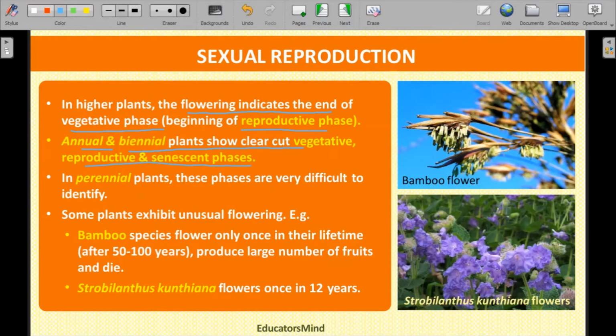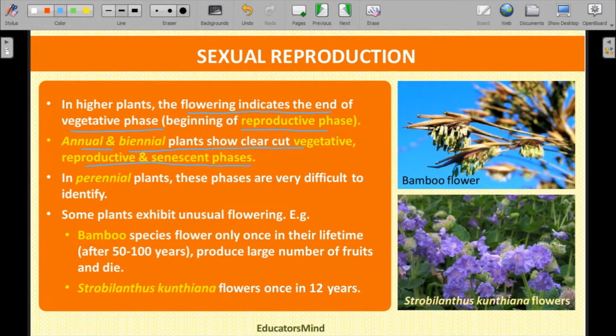First of all, we have to know what an annual plant is. Annual plants are those plants in which the growth, development and the reproduction of the flower is seen in 1 year. That is, the growth and development of the plant is seen, the production of the flower happens, and then the plant dies. The plant's lifespan is only 1 year. After 1 year it will automatically die. Such a plant is called an annual plant.